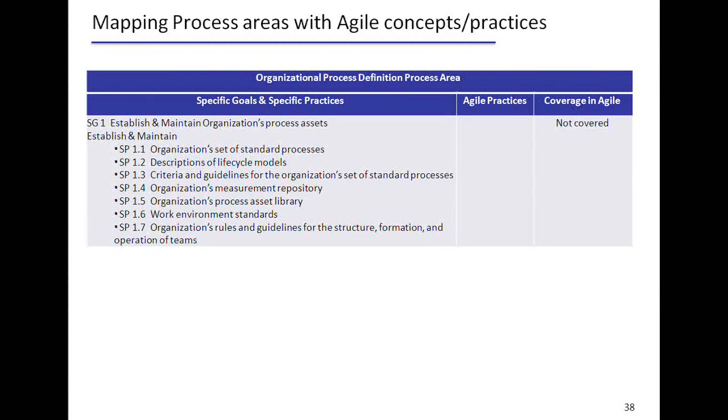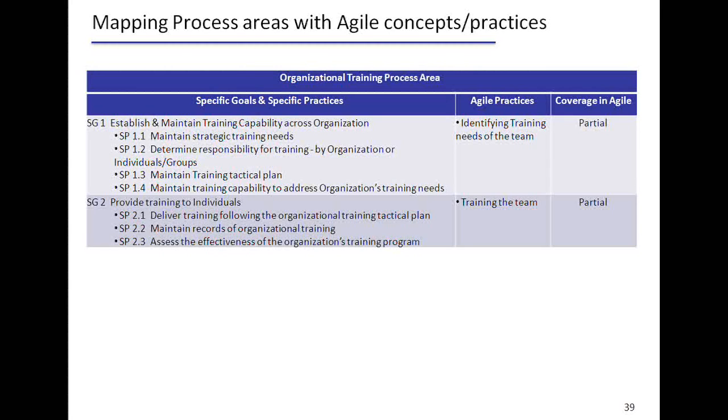Organizational process definition talks about how you maintain the process assets of the organization, how you contribute, what the repository is, whether the repository is available, and what the guidelines and structure are for operation of the teams. Again, this is not covered as part of Agile.